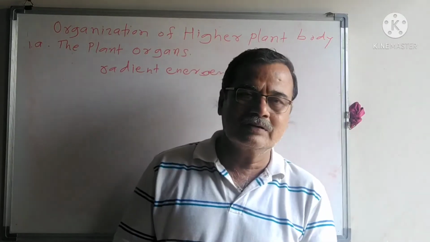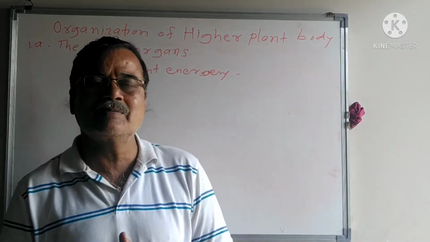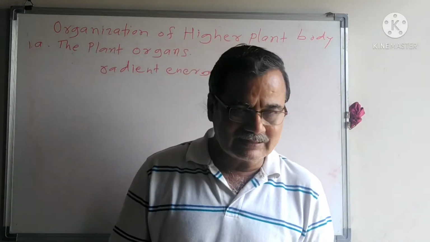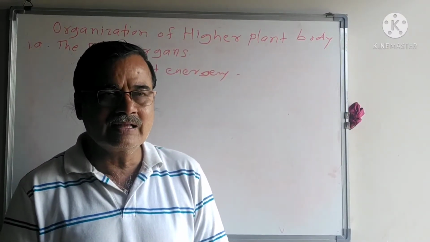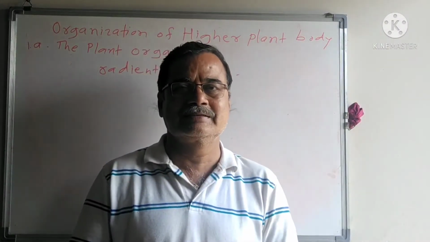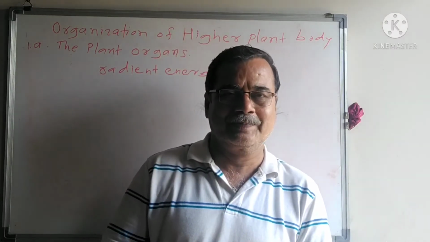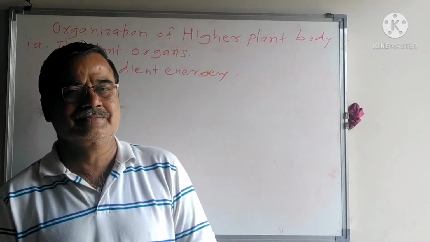In the underground, the soil strata are present. These soil strata consist of different types of minerals and contain soil water, and for photosynthesis, the water should be absorbed, and this is done by the roots.